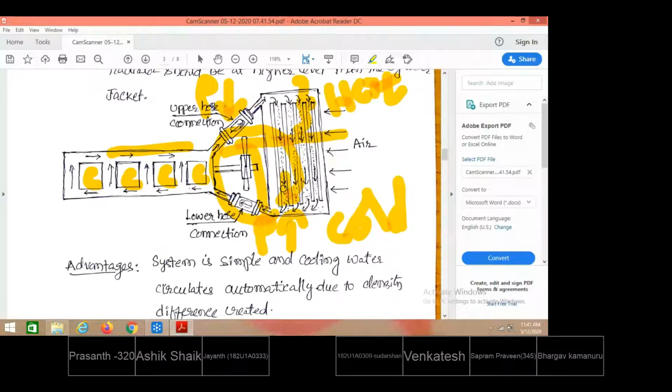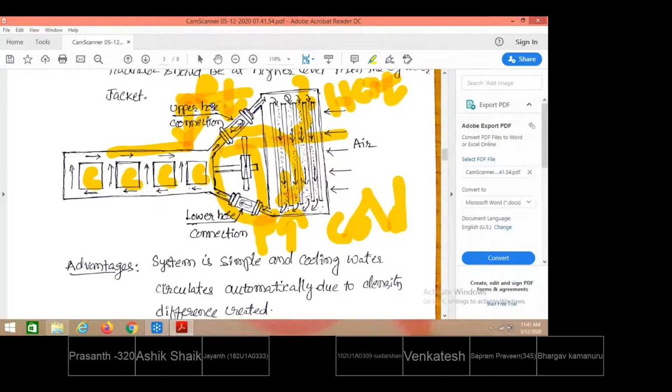That is why the top of the radiator should be at a higher elevation than the engine jacket level. This is the engine jacket level. This is the location where we are supplying the hot water into the radiator. These two must be at some elevation. There must be some gap between this point and this point in order to get the required temperature gap.